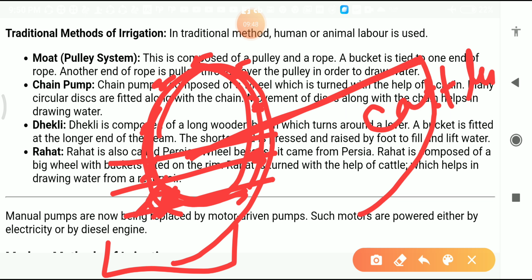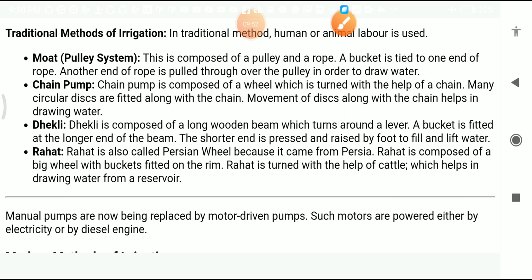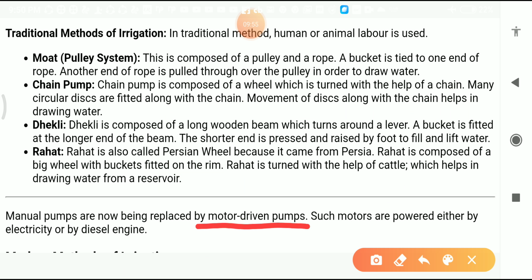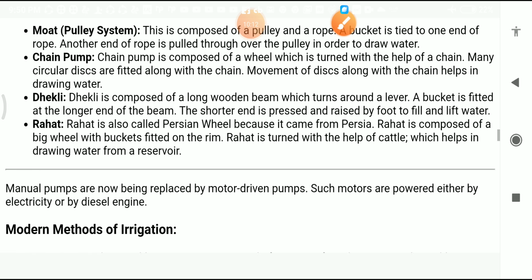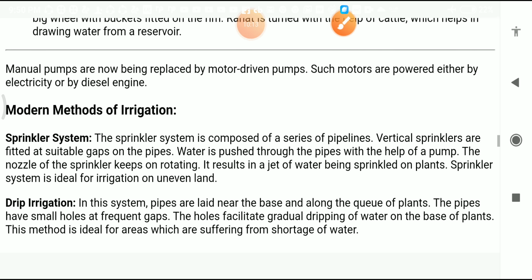Nowadays people use motor driven pumps, from which water comes out easily, and these pumps are rotated either by electricity or by a diesel engine. Now students, let's move to the modern methods of irrigation.